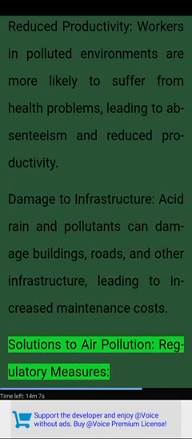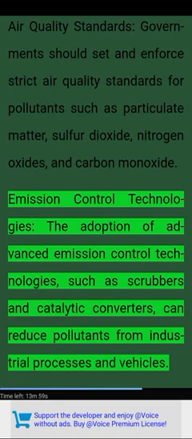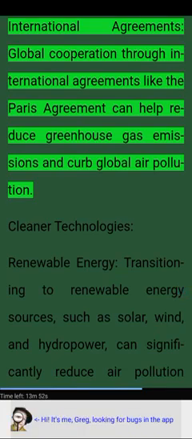Solutions to air pollution. Regulatory measures. Air quality standards. Governments should set and enforce strict air quality standards for pollutants such as particulate matter, sulfur dioxide, nitrogen oxides, and carbon monoxide. Emission control technologies. The adoption of advanced emission control technologies, such as scrubbers and catalytic converters, can reduce pollutants from industrial processes and vehicles. International agreements. Global cooperation through international agreements like the Paris Agreement can help reduce greenhouse gas emissions and curb global air pollution.